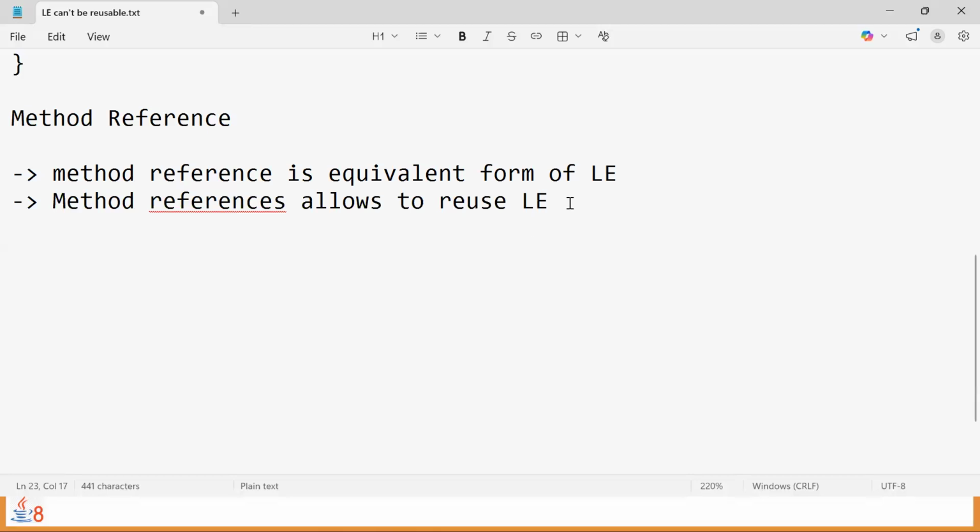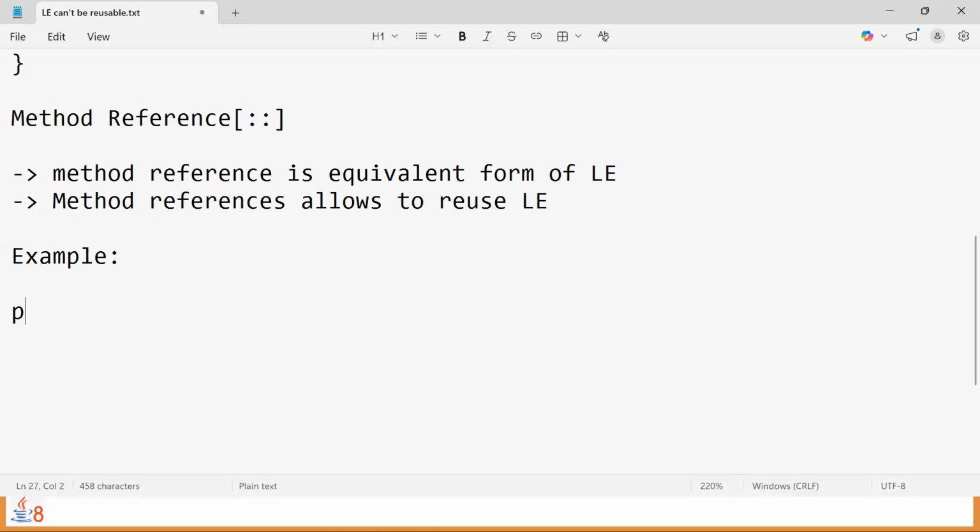Then what is the symbol of this method reference? The method reference symbol or operator is the double colon operator. Double colon is the operator which represents the method reference. Now let's understand with one example.